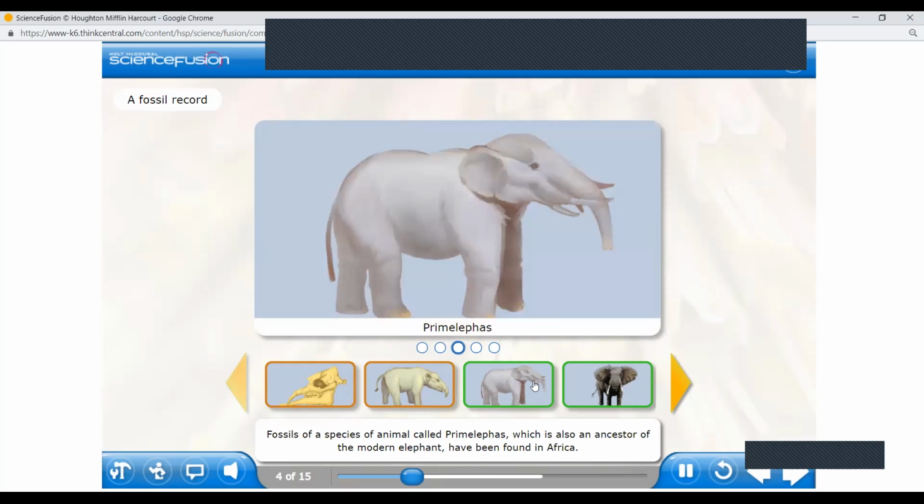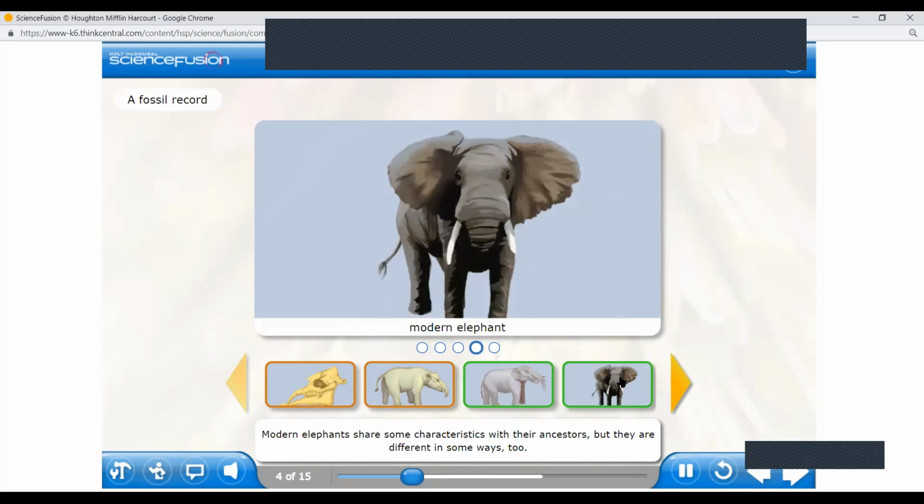Fossils of a species of animal called Primelephus, which is also an ancestor of the modern elephant, have been found in Africa. Primelephus lived more recently than Paleomastodon. Its fossils tell scientists that Primelephus was more like the modern elephant. It was bigger and had a longer trunk than Paleomastodon, for example.